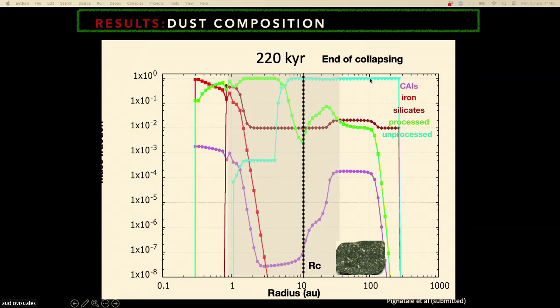But now if you want to write a paper and try to interpret your results, you say, okay, it's very interesting because the region where I have at the same time the most CAIs and the most unprocessed interstellar material is the outer region here. I do not say the match is perfect, but it's a good indication that it's a good place to form carbonaceous chondrites, where you have at the same time a mix of low temperature and high temperature minerals. Okay? And that's it.